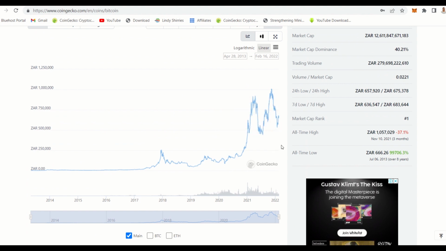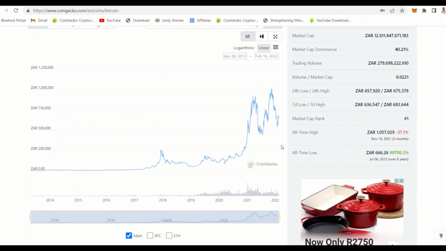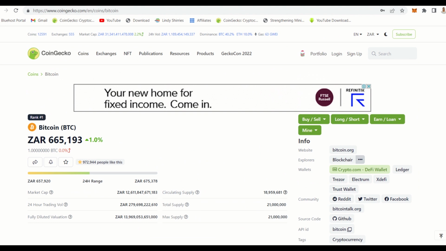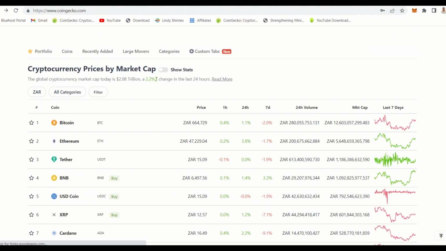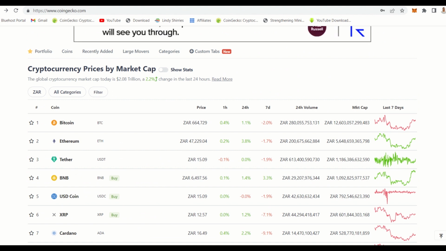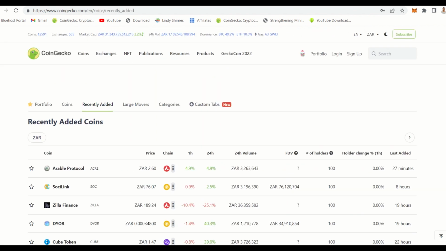Maybe say you have 5,000 rand, and you can put your 5,000 rand there, and that's how you analyze the charts, and then you check which coin to buy. So you can just go through these top 50 and make sure that you understand, and make sure that you can buy even more. Maybe as well, let me just show you new coins recently added, so that you can see if you want to buy something that is extremely cheap.